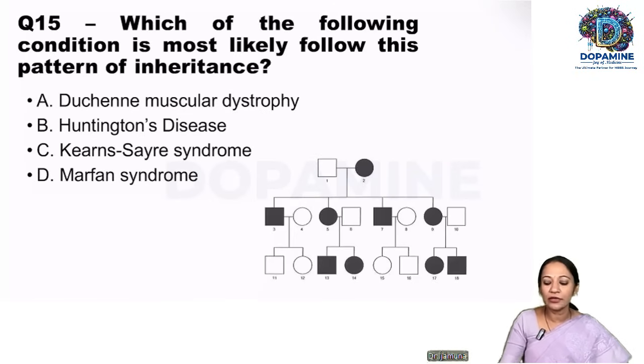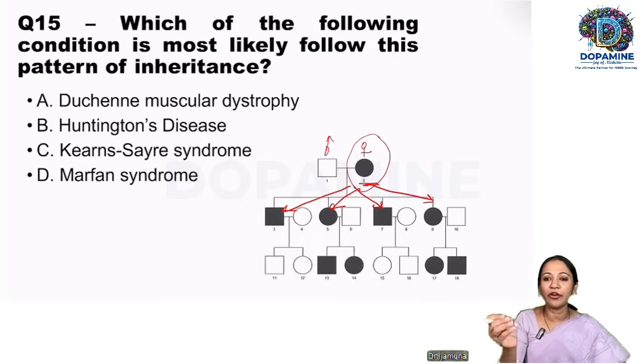Now, after looking at these choices, we need to know what is our relevant choice there. Okay, so let us look at this analysis. Here, as you can see, male, female. Here the female is affected. From the female, from the mother, the disease is transmitted to the entire generation. So all her offspring are affected by the disease. So the mitochondrial DNA from the mother is transmitted to all the children, isn't it? Mitochondrial DNA is exclusively maternal. So with this simple clue, it is a mitochondrial inheritance.